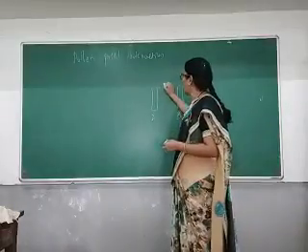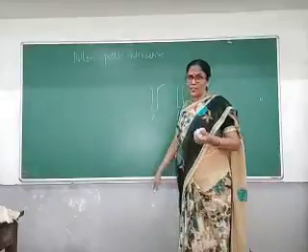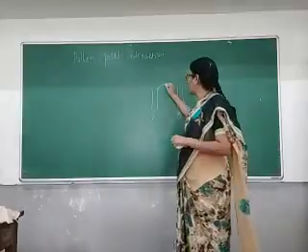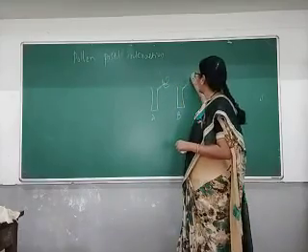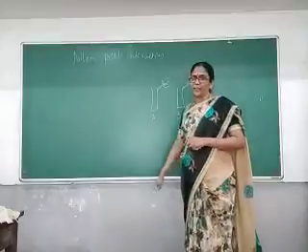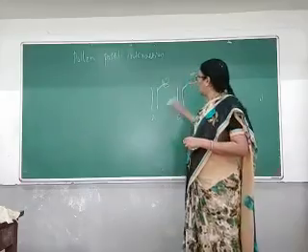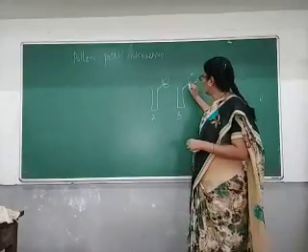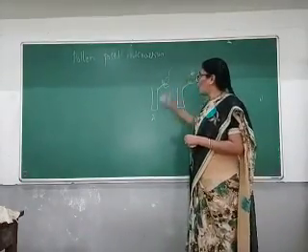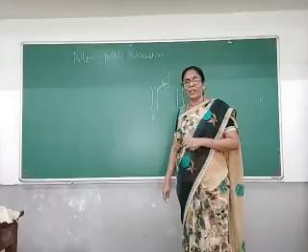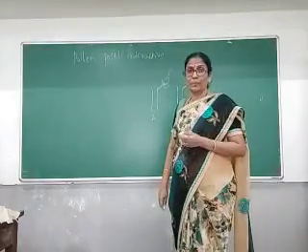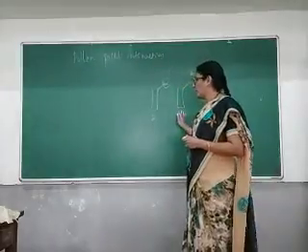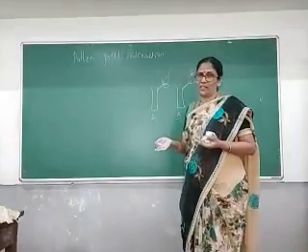This plant may produce a bisexual flower or unisexual flower, and this plant may produce flowers where pollen grains are there. Suppose the pollen grains of this flower fall on the stigmatic surface of another flower, there is no pollination because both belong to two different species.